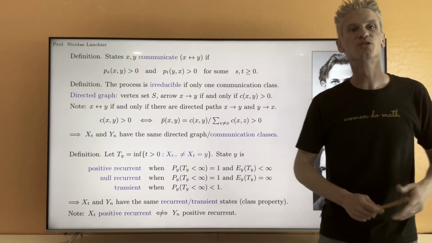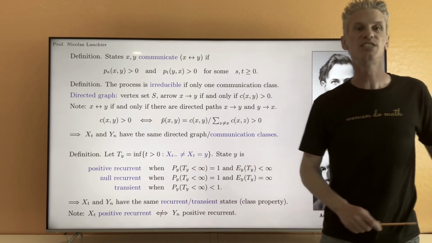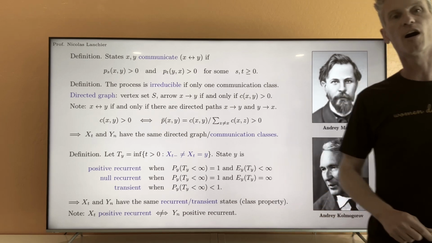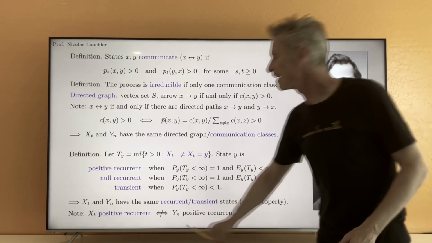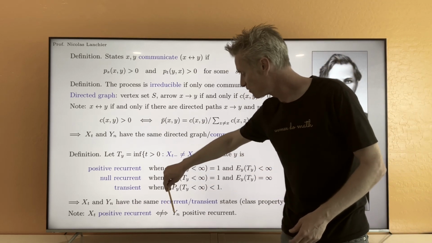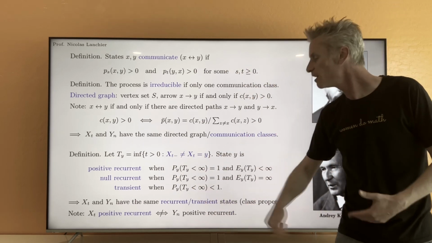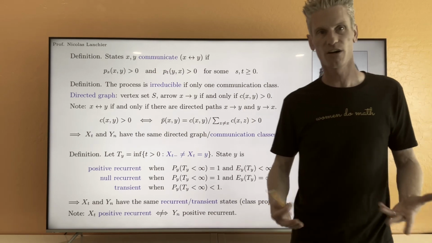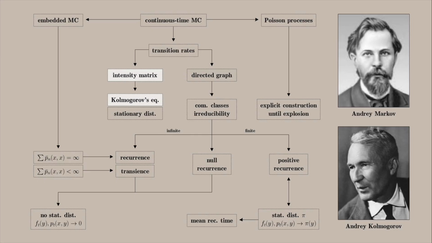And like I told you earlier, at the end of this video, I'm going to give you an example of a continuous time Markov chain, Xt, that is positive recurrent, but such that the embedded Markov chain Yn is not positive recurrent; the embedded Markov chain will be null recurrent. To understand the limiting behavior of the process, the next step is to define and study the stationary distribution of the process. But before, in order to be able to study those stationary distributions, we need backward and forward Kolmogorov equations.